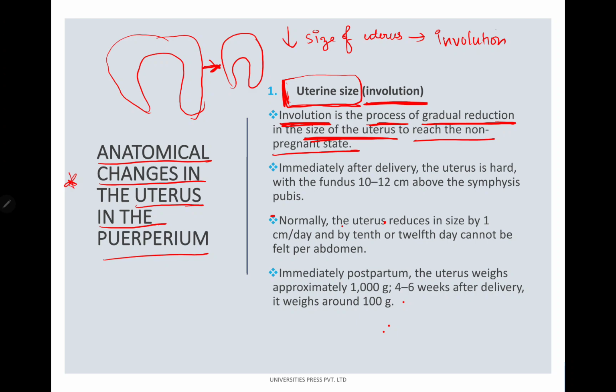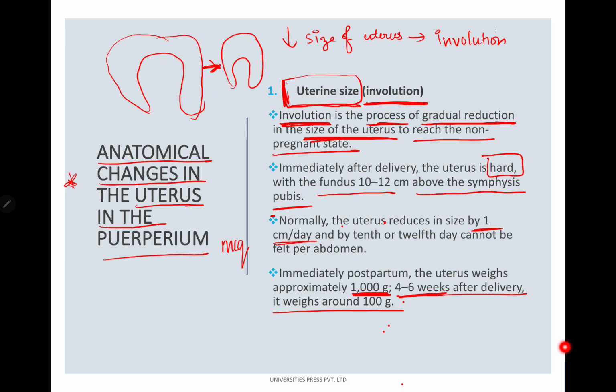Immediately after delivery, how will the uterus be? It will be hard, with a fundus 10 to 12 centimeters above the symphysis pubis. Normally, the uterus reduces in size by 1 centimeter daily. This is an important MCQ. By the 10th or 12th day it cannot be felt per abdomen. Immediately postpartum, the uterus weighs approximately 1000 grams. 4 to 6 weeks after delivery, it weighs around 100 grams.